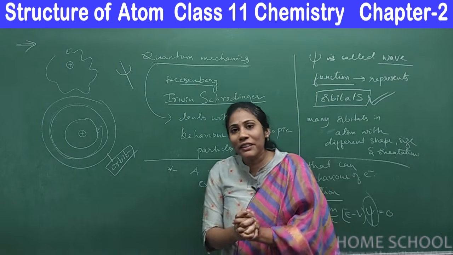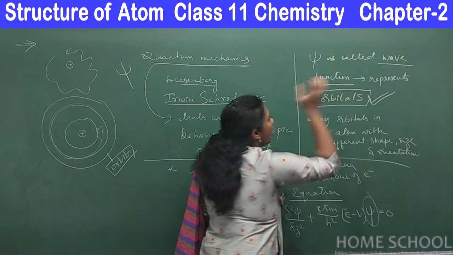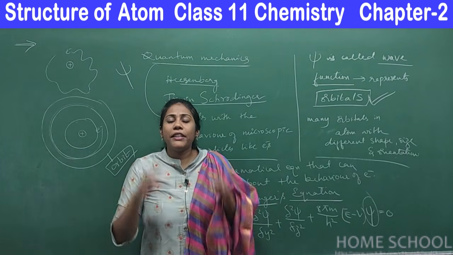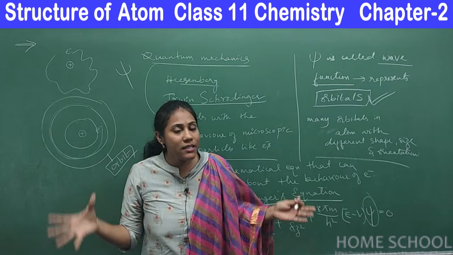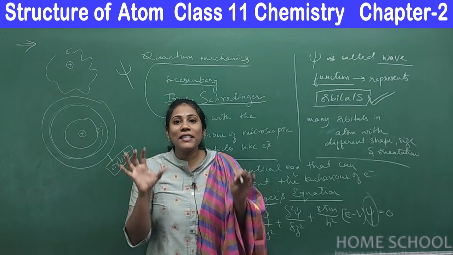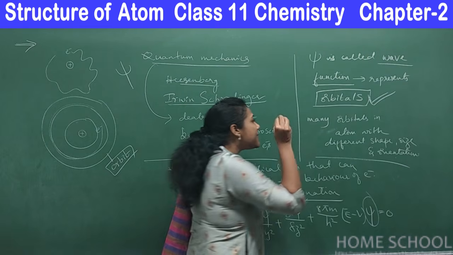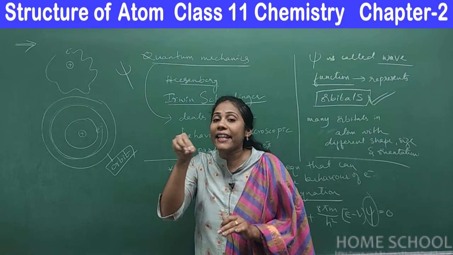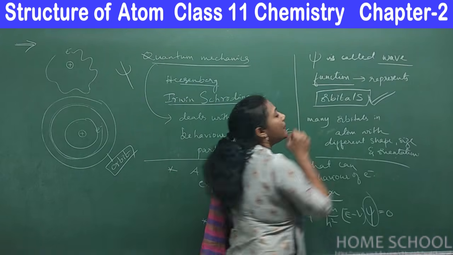Okay, so now that we understood the electrons are actually present in so-called orbitals, and in an atom you have so many orbitals with a different shape, size and orientation. Okay, so how do you know how many orbitals are present? It is by solving Schrödinger's equation. Okay, so hope the concept has become super clear for you. So now let us understand what exactly we mean by orbitals. We know now electrons are there in orbitals. So it's very important to understand what exactly we mean by orbitals.